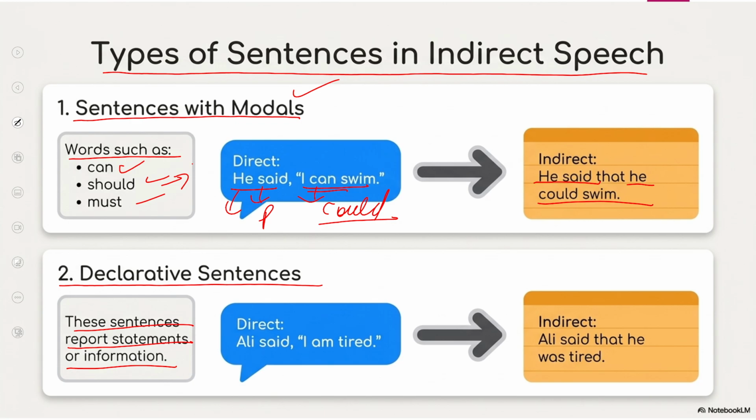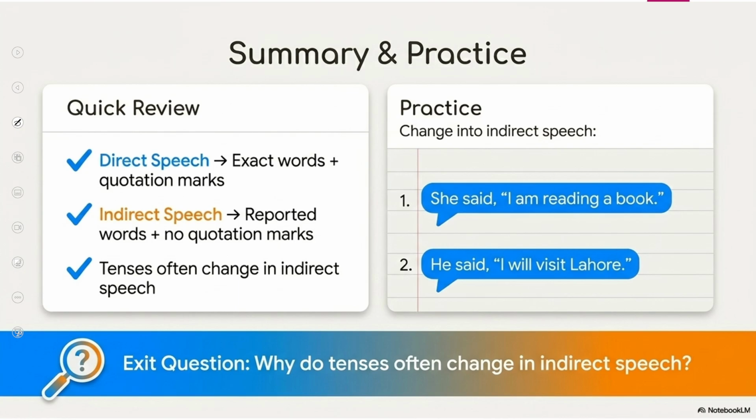Now declaratives. In declarative sentences, Ali said, "I'm tired." Ali said that he was tired. Am is changed into was. The tense is changed. Now look at this. Direct speech: exact words, we use quotation marks, right? And indirect speech: reported words, no quotation marks.